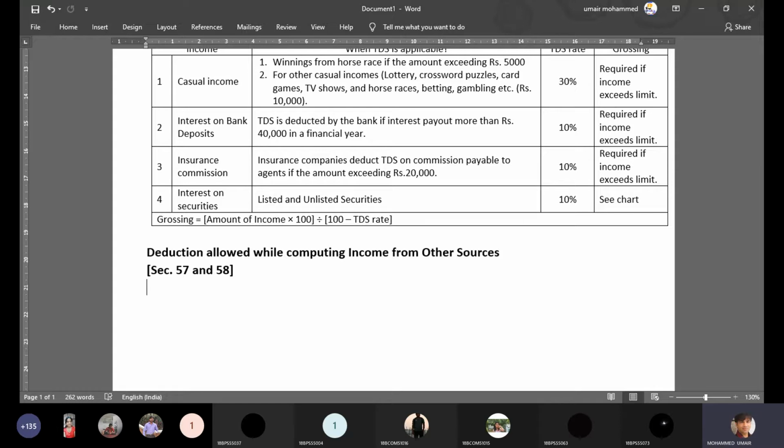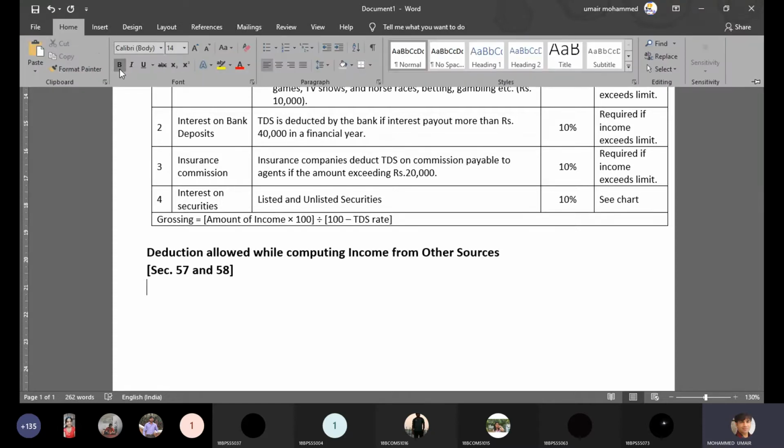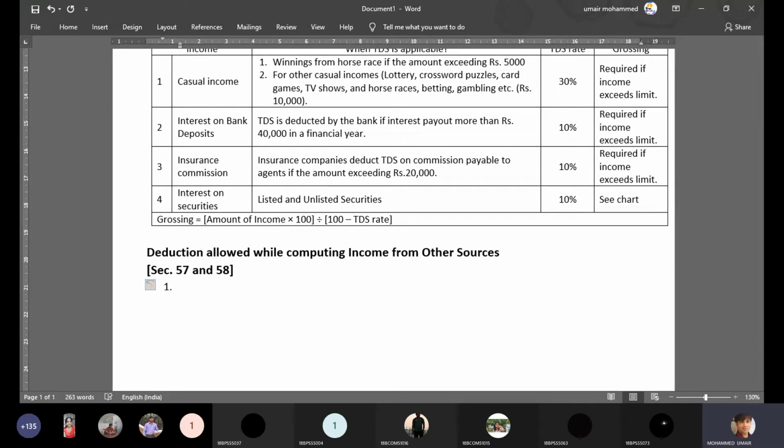Condition number one, it should not be a personal expense. For your better understanding, it is there in your study note material, so you can refer it. I'm just trying to put it in points here, that's it, not in detail. So first one, it should not be a personal expense.